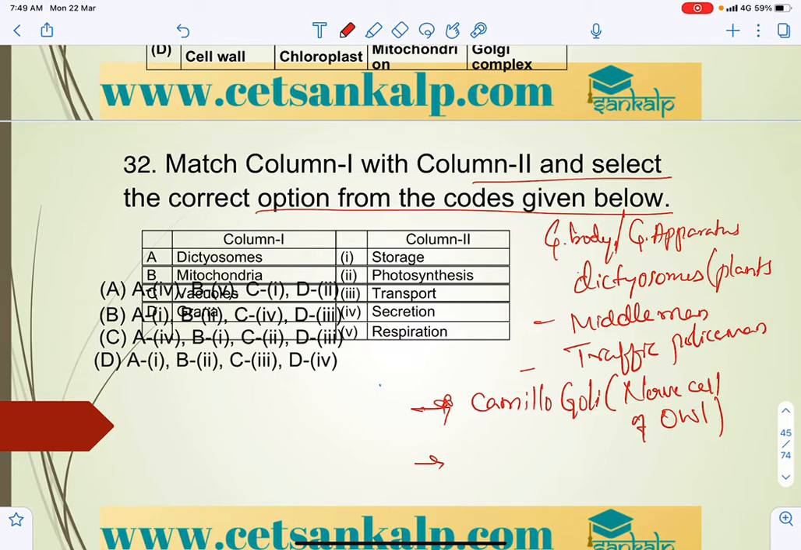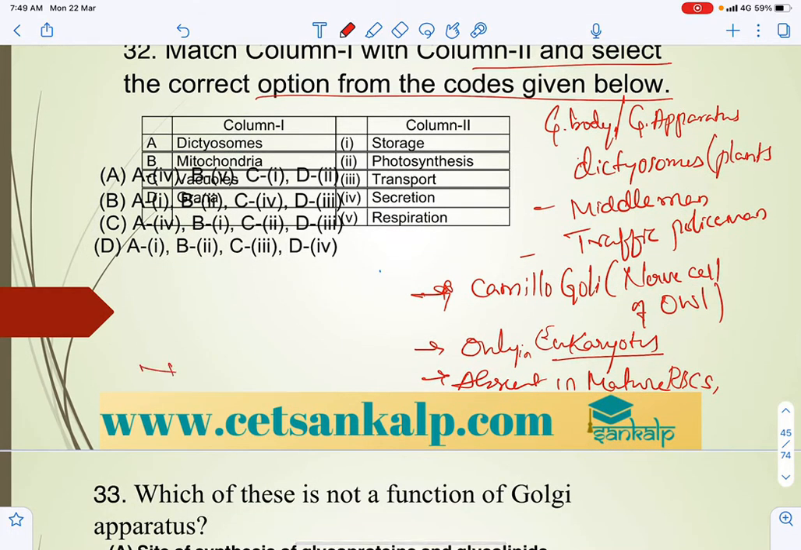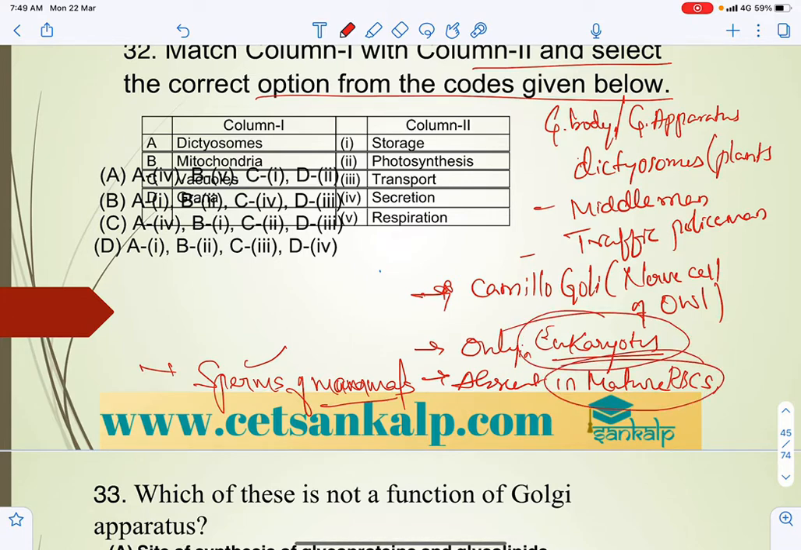Golgi structures are secretory in function, and they are found only in eukaryotes. They are absent in mature RBCs and in sperms of mammals. So keep this in mind: only in eukaryotes, and absent in RBCs and sperms of mammals.